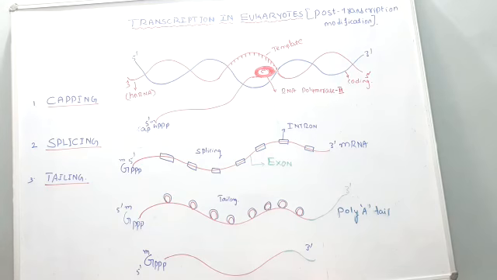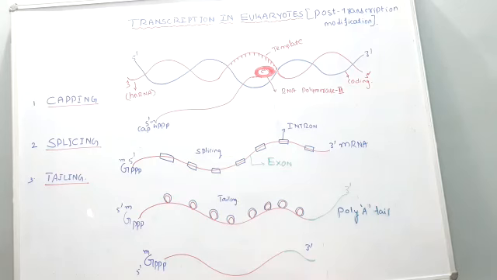Then the messenger RNA has introns, exons, introns, exons. Since introns are non-coding segments, they have to be removed to become functional RNA, and only exons are coding, so it has to follow splicing. Thus exons are joined together to form a functional messenger RNA.